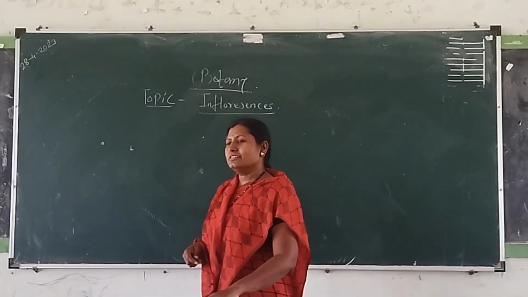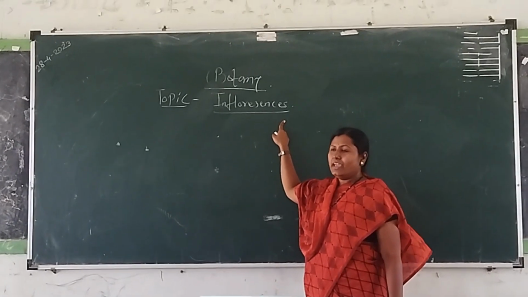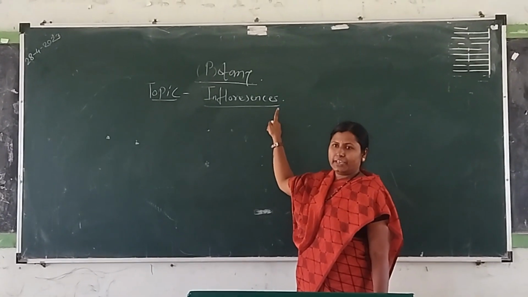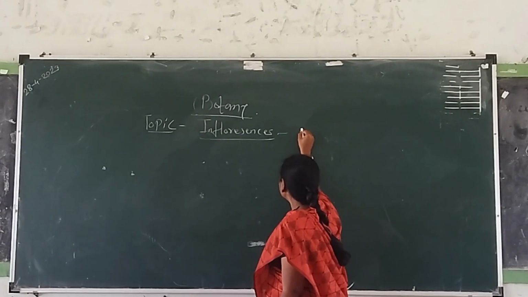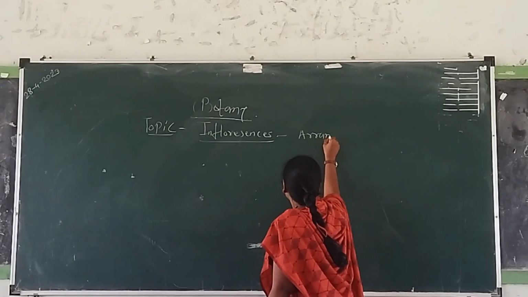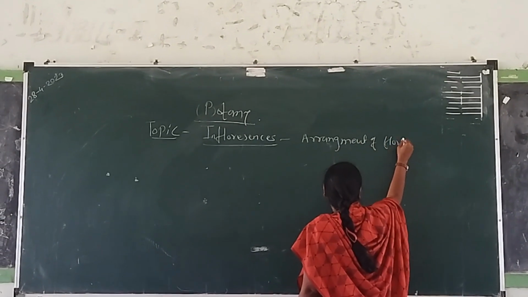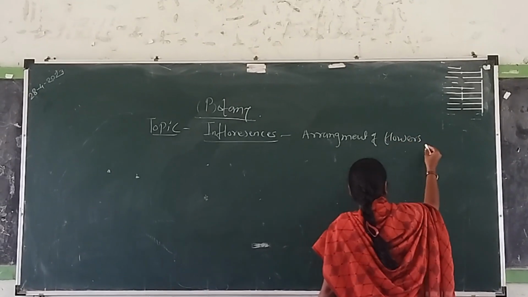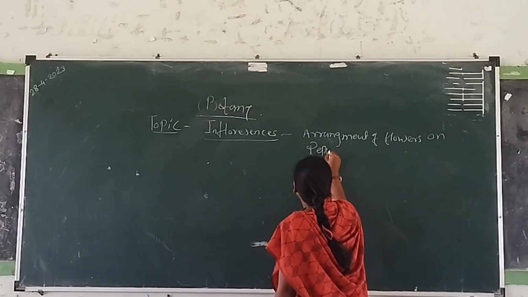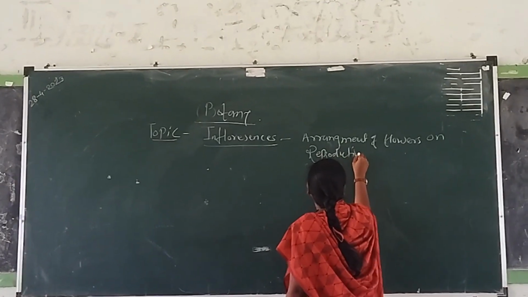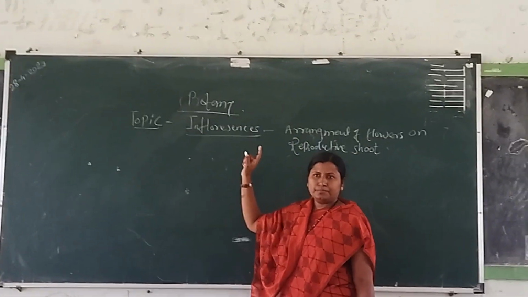Okay, so today's lecture is going on. The topic is inflorescence. Actually, it is a Greek word, and the meaning is what? Arrangement of flowers on a reproductive shoot. Reproductive shoot is called inflorescence.